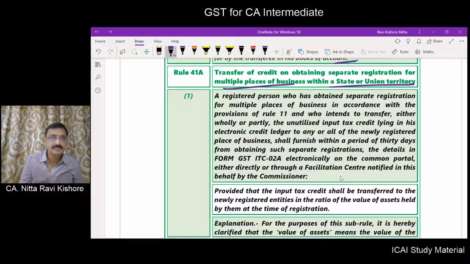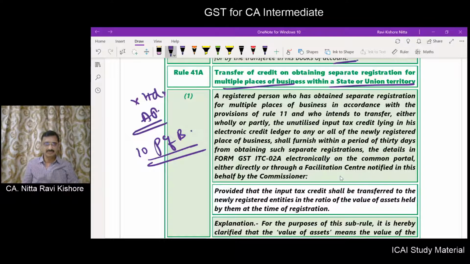Now let us say X Limited is in Andhra Pradesh. It has 10 places of business in Andhra Pradesh. Previously, it took a single registration for all the units in Andhra Pradesh.